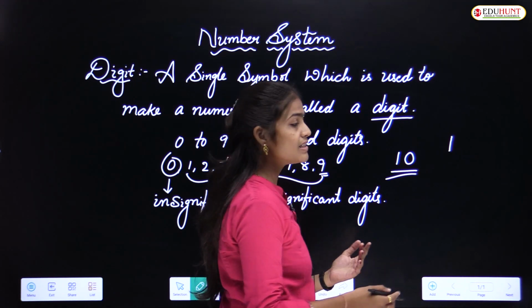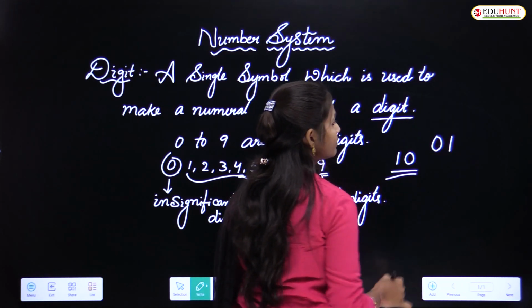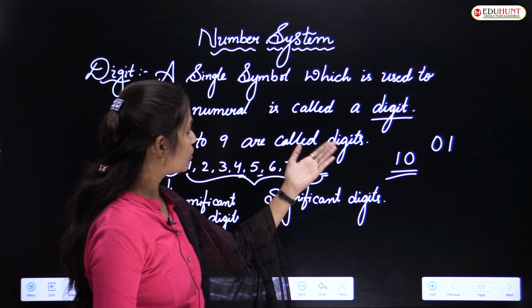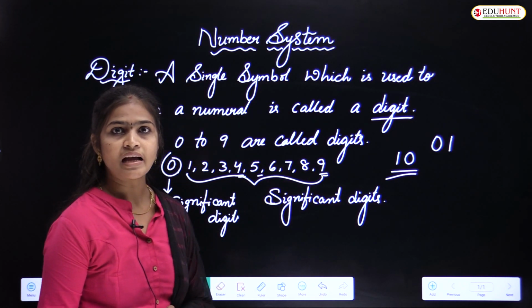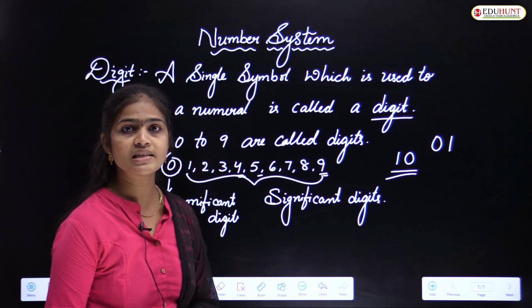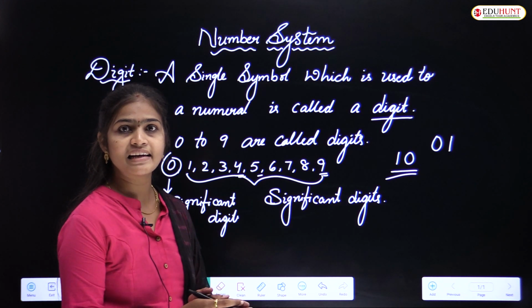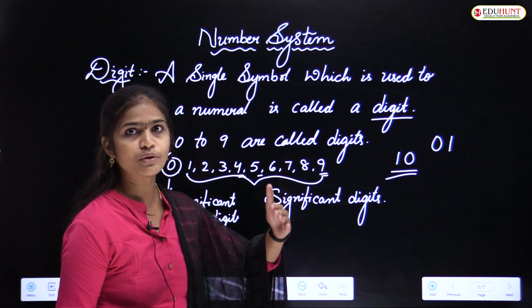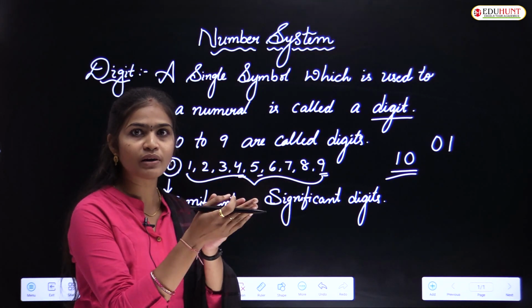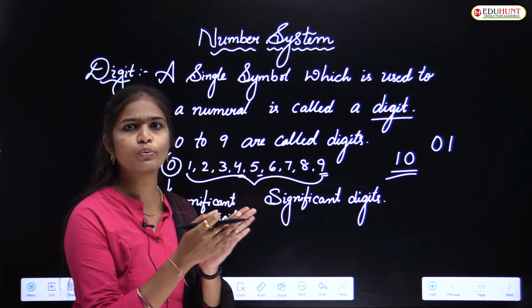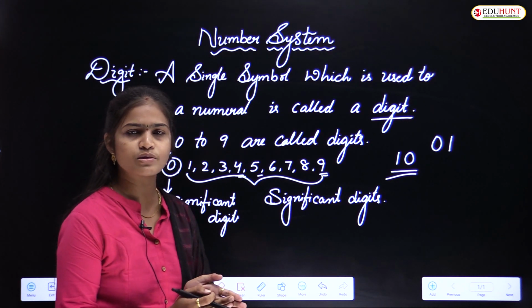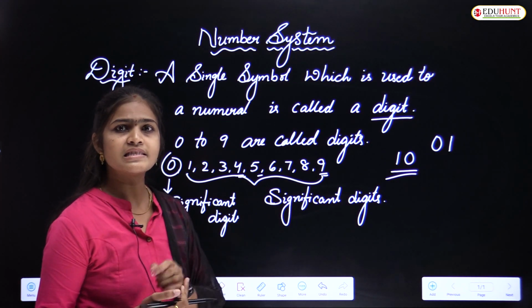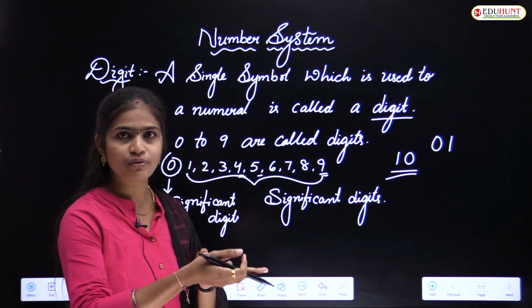Now I want to write that 0 to the left side of 1. Okay, so here what is the value of that number? I wrote here 0, 1. So what is the value of that one? Generally, while we are writing 1, 2, 3, 4 and so on, before that 1 we will write 0, 1, 0, 2, 0, 3, 0, 4 and so on. What is the meaning of that? 0, 1 means it is nothing but 1.